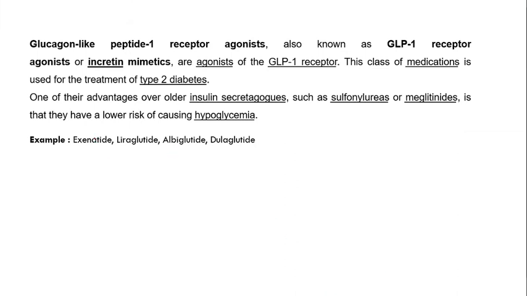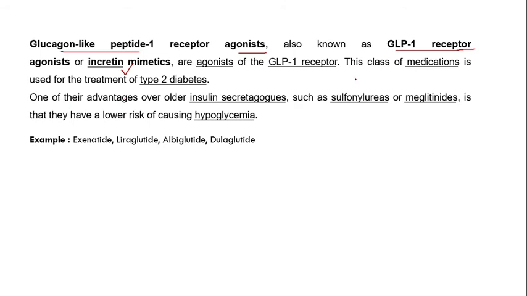Another kind of drug is the glucagon like peptide GLP-1 receptor agonist, also called incretin mimetics, that increase the incretin level, ultimately decrease the glucagon synthesis and glucagon level, and increase insulin sensitivity.